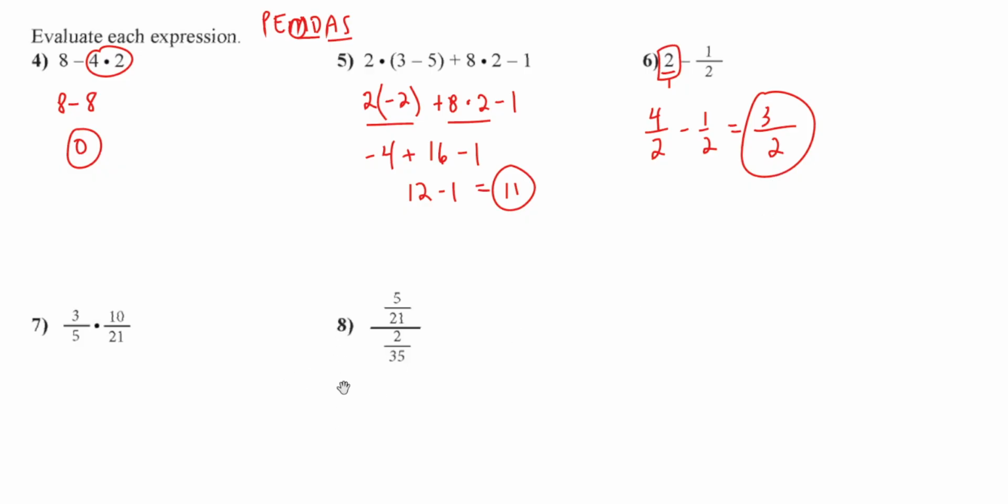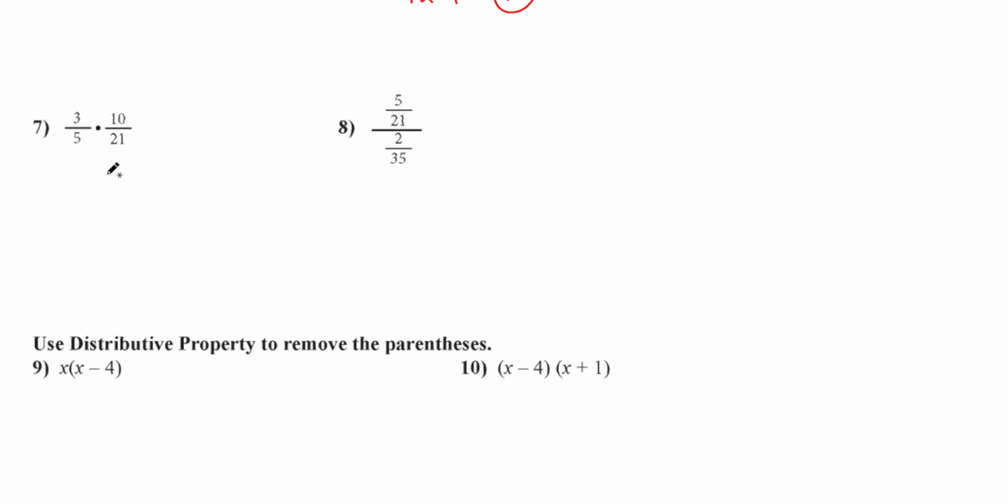Speaking of reducing, let's go to this. If I multiply, you could just multiply straight across the top and bottom, but then you've got to simplify it, then it becomes a pain. So we're going to simplify it right now. Look, I got a 3 on the top. Does 3 go into 5? No. But does 3 go into 21? Yes, it does. 3 goes into 3 once. It goes into 21 7 times. What about 10? Does 10 go into 7? No, but 10 and 5, they divide into each other, right? 5 divides into 10. So 5 goes into 5 once, and 5 divides into 10 twice. What do I have left? I got 2 on top, 7 on the bottom, and that's all you do.